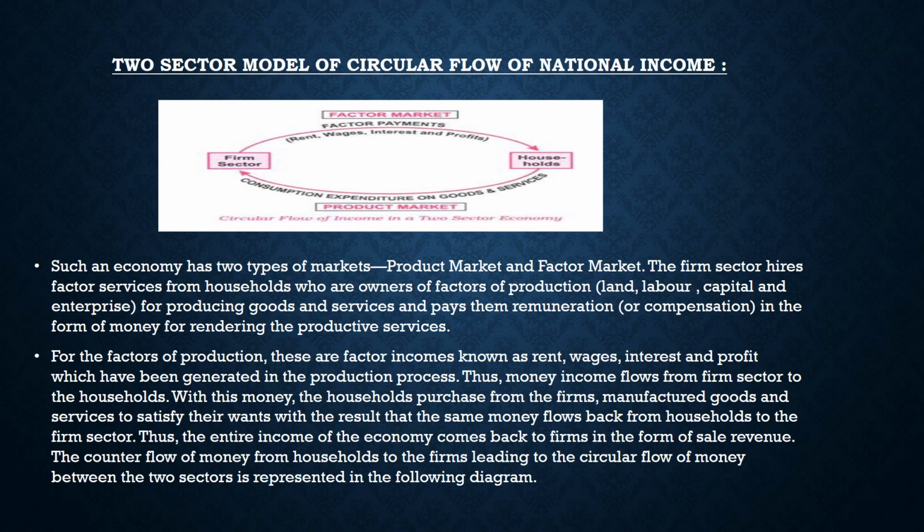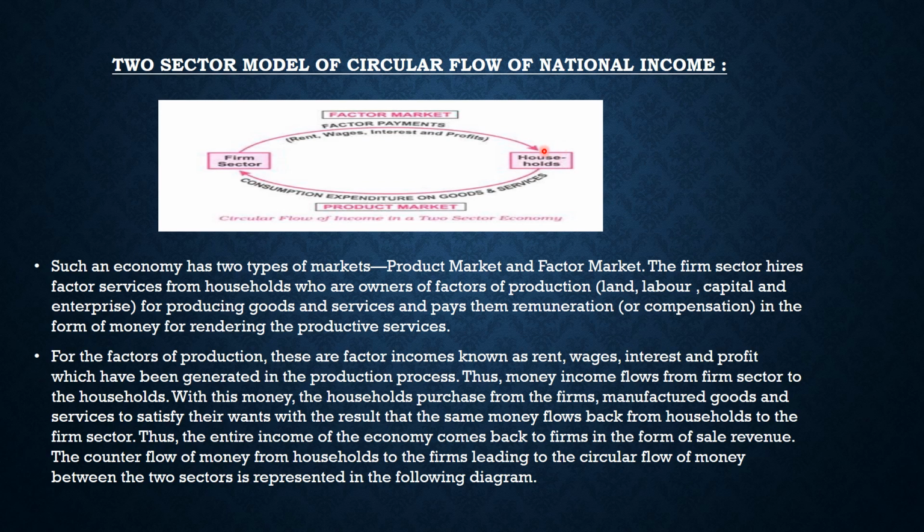Now, we will learn two sector model or circular flow of national income. In the diagram itself it is clear, firm is one of the sectors and another is the household sector. Household sector is the owner of all the factors of production, that is land, labor, capital, entrepreneur. So, first, household sector provides land, labor, capital and entrepreneur to the firm, and the firm provides factor payment in the form of rent, wages, interest and profit. This becomes the income of the household sector.